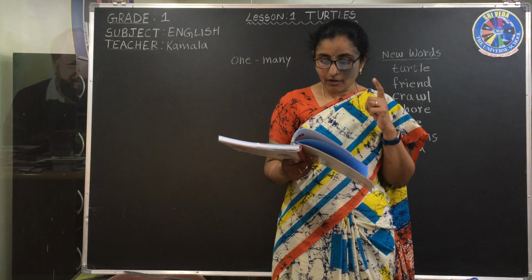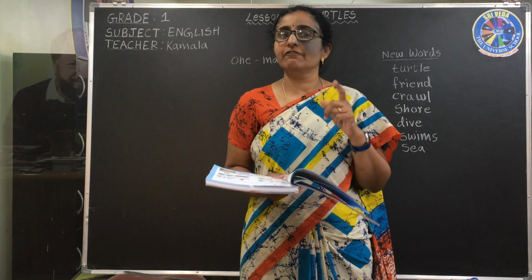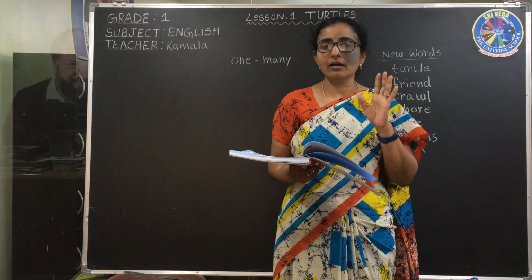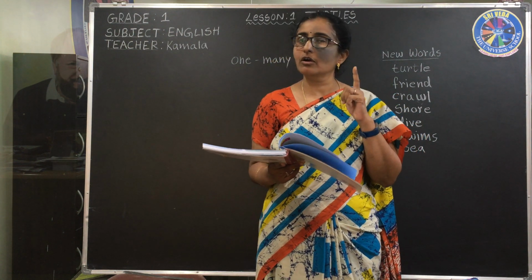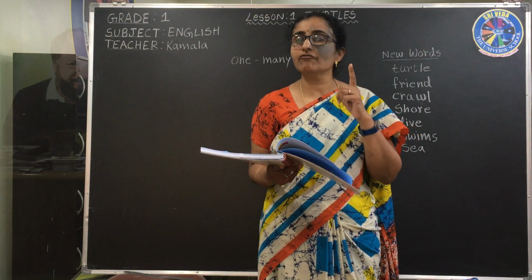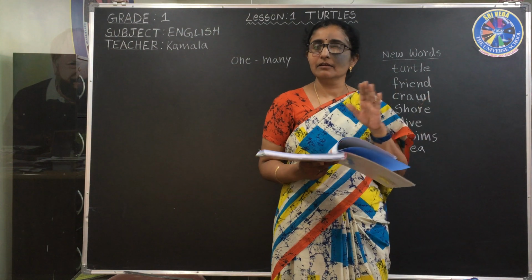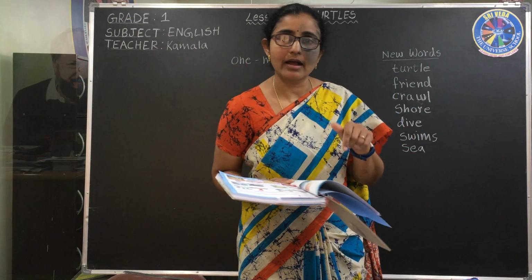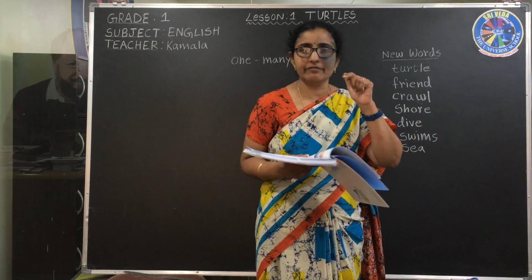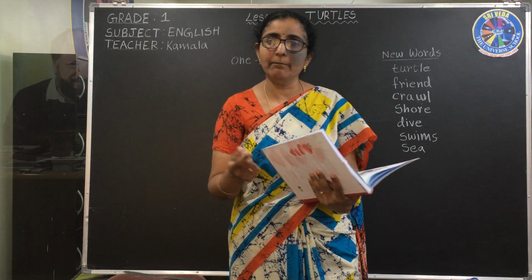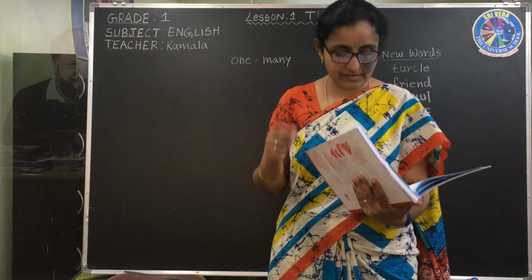Next line. Four baby turtles go for a dive. F-or, four. B, baby. Turtles. G, go. F-or, for. A. We dive. Dive. Here you have to remember where you are getting the I sound and when you are getting the E sound.